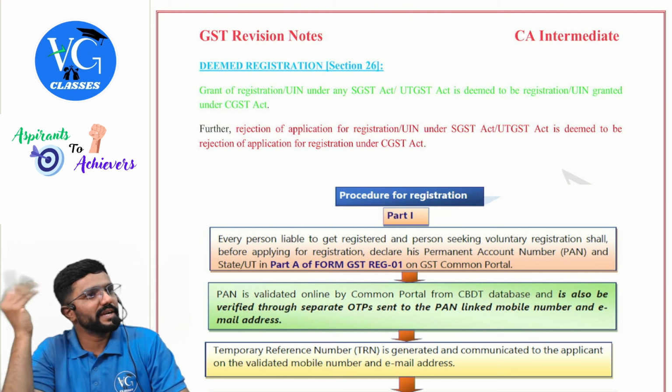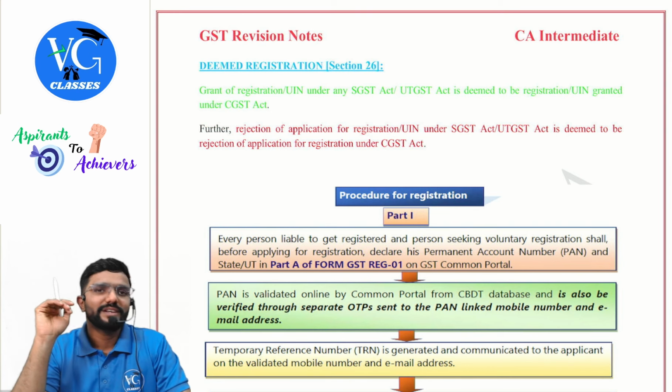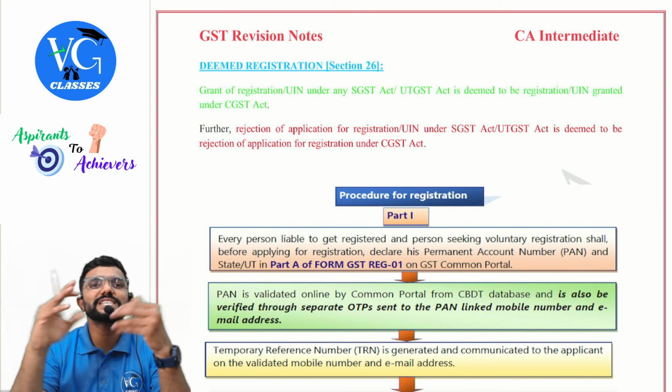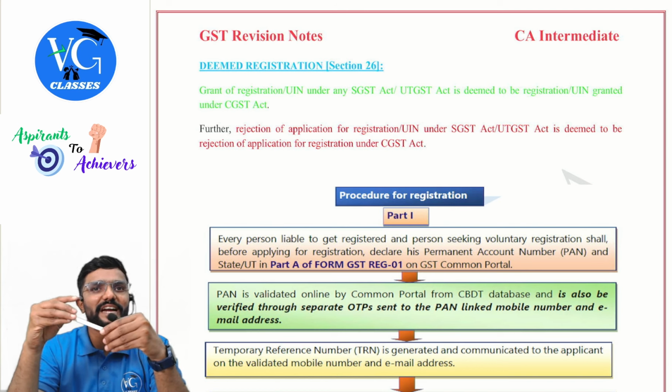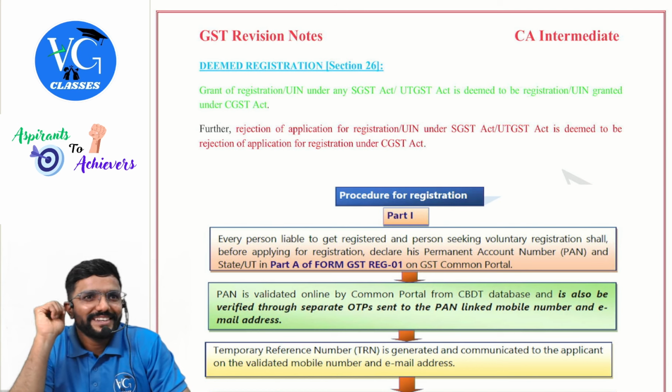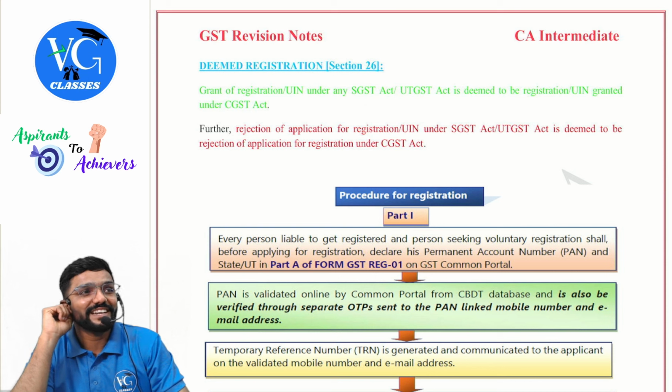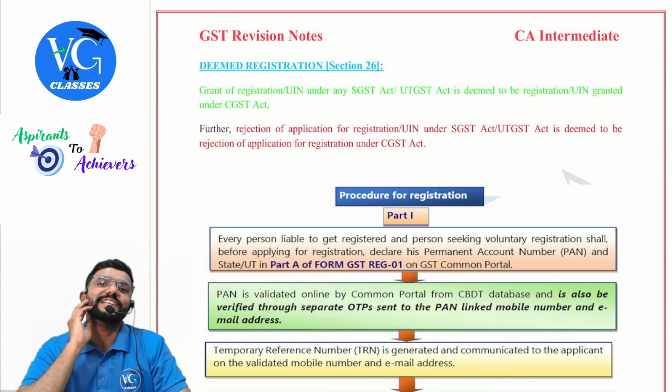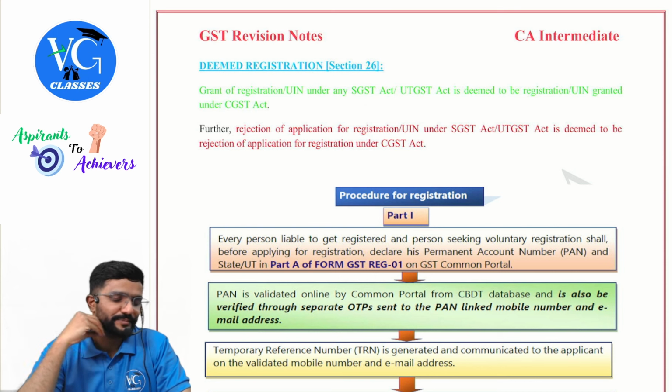Should I apply separately under the CGST Act? No. Now, sir, I had applied for registration under the Karnataka SGST Act. They have rejected it. Can I apply under CGST and check it? No. It is deemed rejection even under the CGST Act.